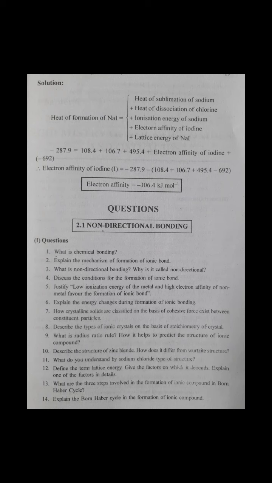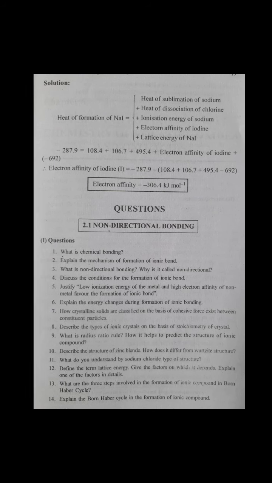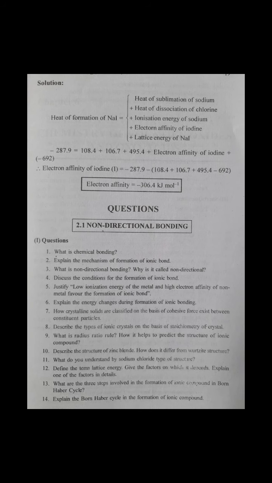So the electron affinity is equal to minus 306.4 kilojoule per mole. This is how we can calculate any quantity or term in the Born-Haber cycle equation if you know the values of the other quantities.